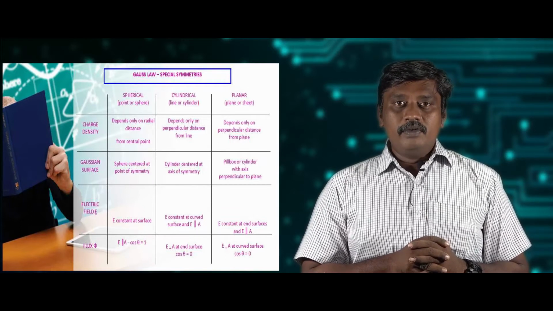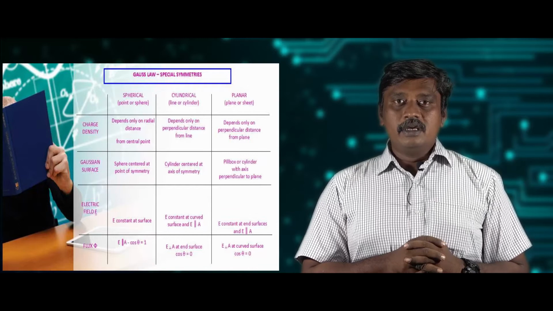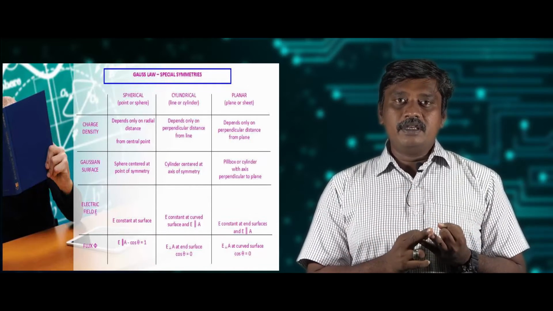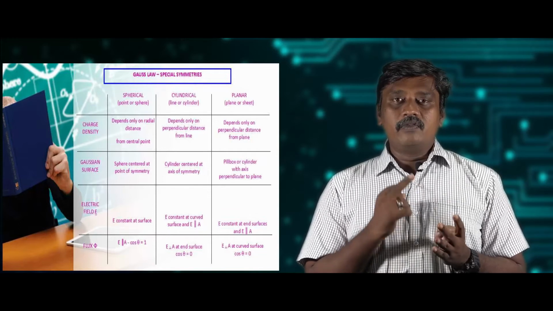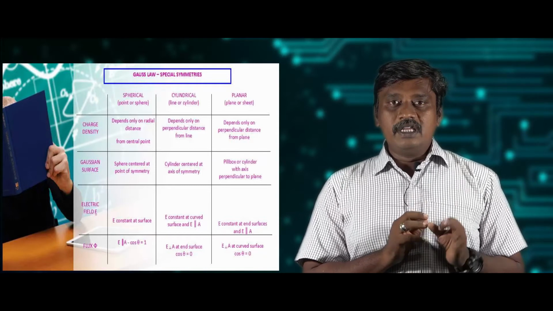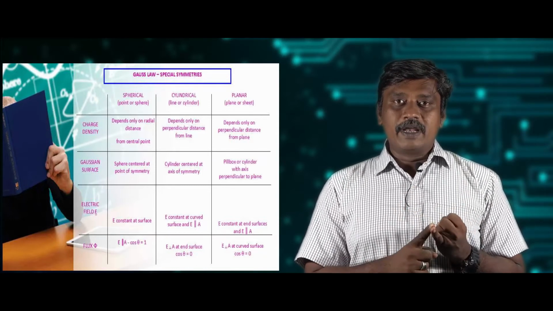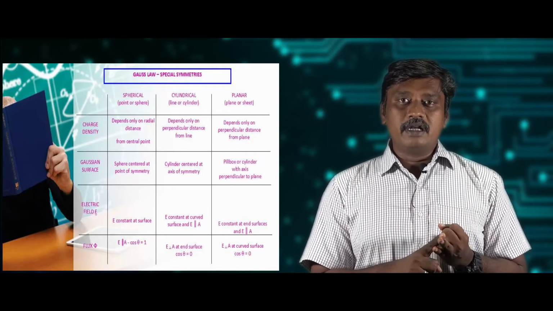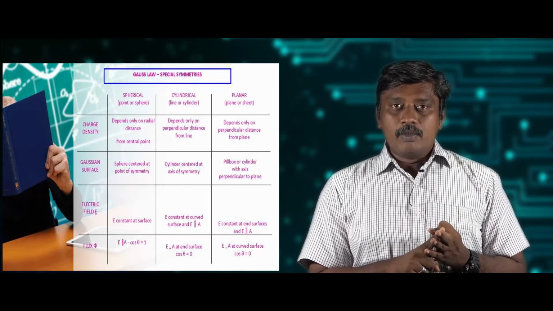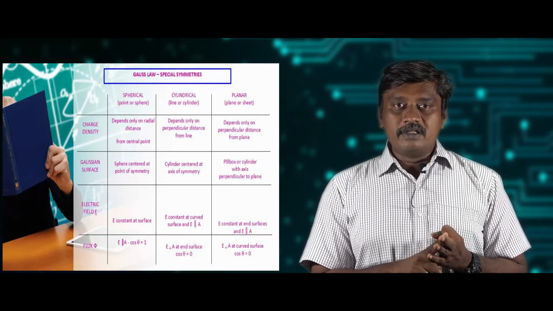For this, we want to consider four parameters. The first parameter is the Gaussian surface, the second is charge density, the third is electric field, and the fourth is flux. What are the symmetries we are going to see? Three symmetries. The first is spherical symmetry, the second is cylindrical symmetry, and the third is planar symmetry.